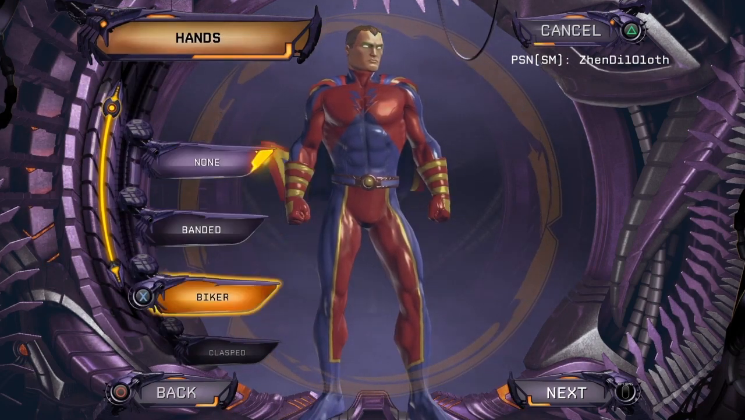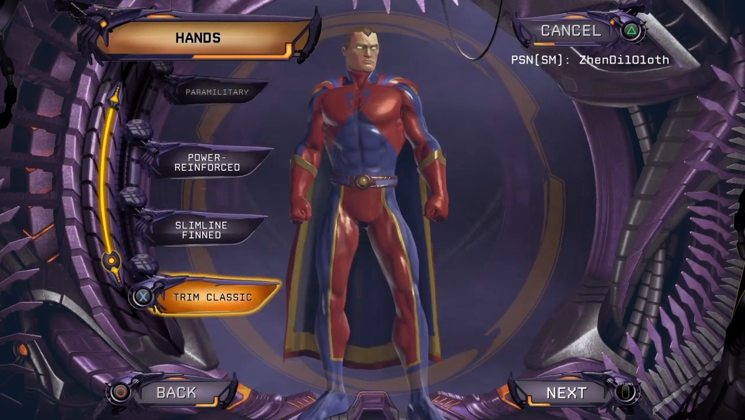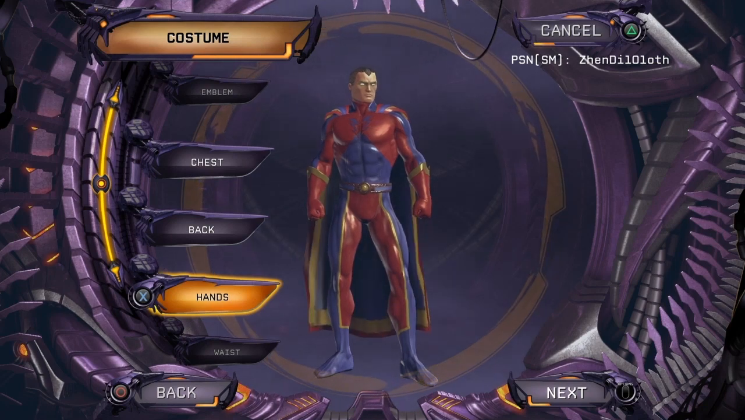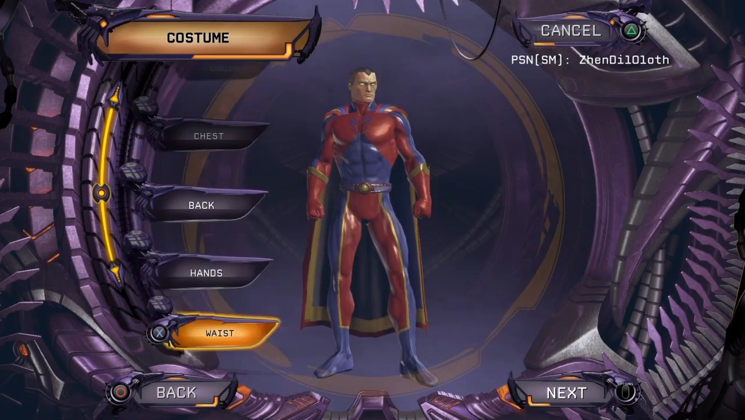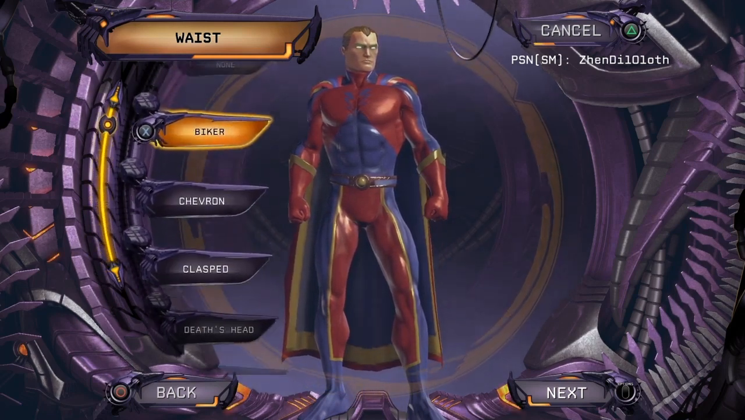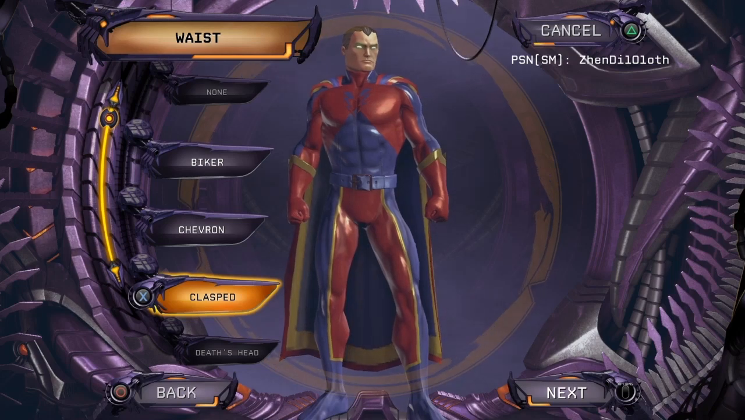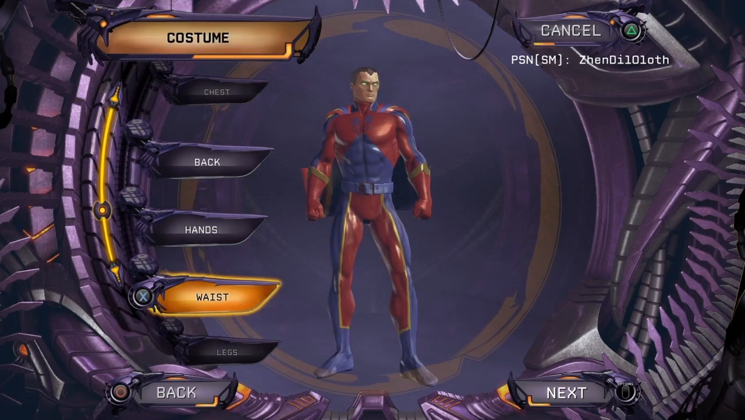For the hands, technically, we shouldn't have hands with our Black Adam character. Let's go with the Trim Classic, and worst comes to worst, we won't use it. For the waist, for our friend Black Adam, we'll go for the clasped belt.